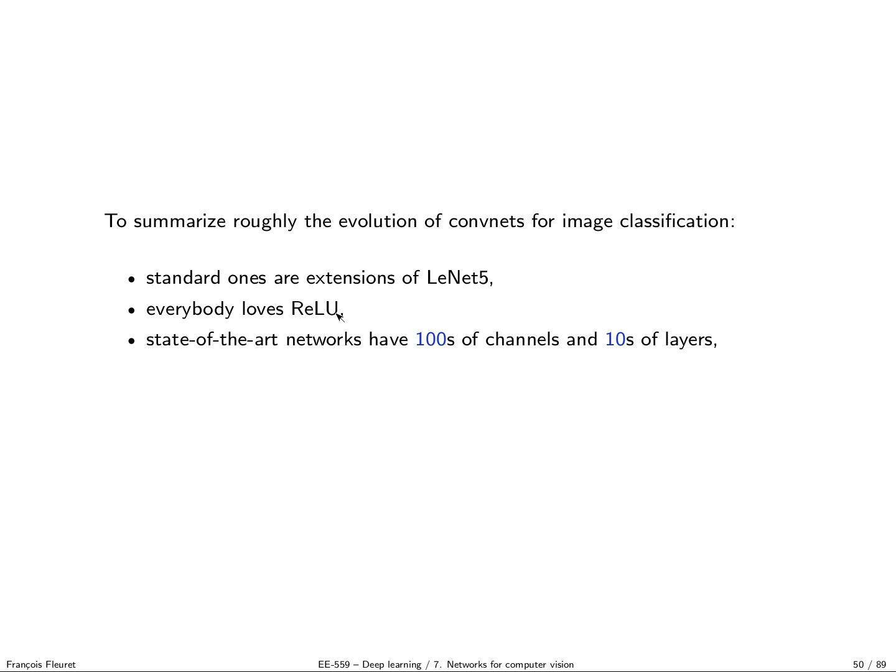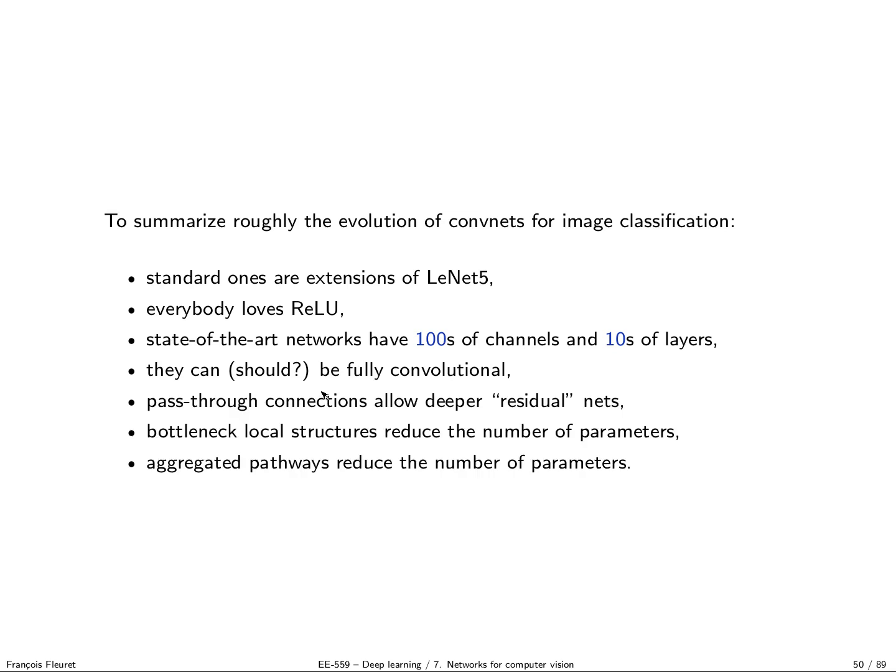Actually, it was before, the rectifiers were before AlexNet, but for vision, it was really in AlexNet that it became the standard. All those networks have hundreds of channels on tens of layers. It varies quite a lot from one network to another. This is the order of magnitude. They can, maybe they should be fully convolutional. We saw that pass-through connections allow deeper residual networks.